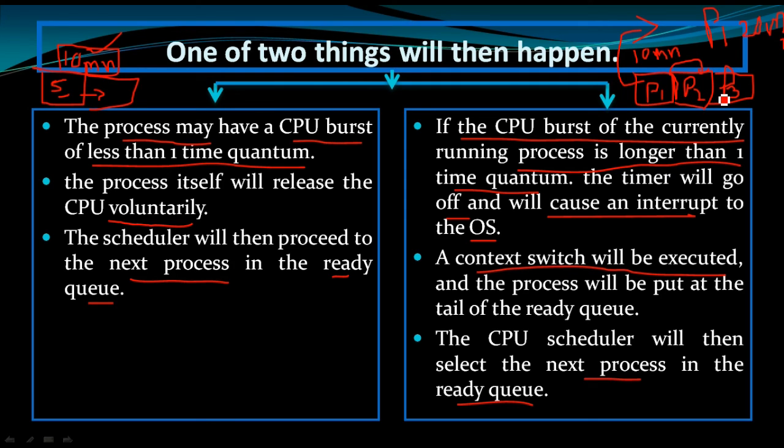Among these two things, one can happen. When we implement this round robin scheduling algorithm, we will understand both these two points. Right now just remember these two things, and we will come up with some examples where we can understand both of them. So this is all about the round robin scheduling algorithm. This is just the introduction.